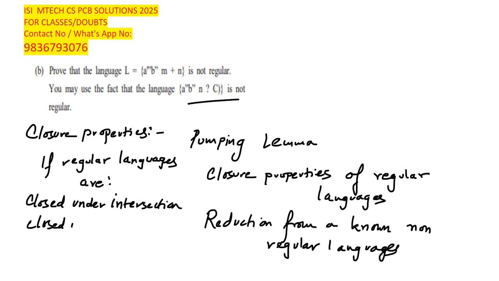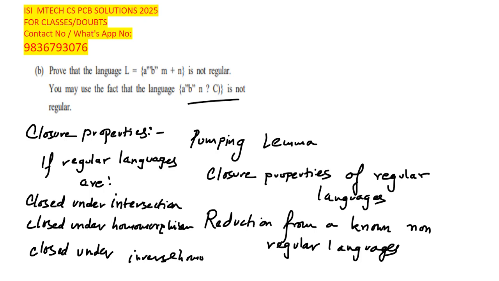If closed under homomorphism, this is there. And if it is closed under inverse homomorphism, so then what is that?